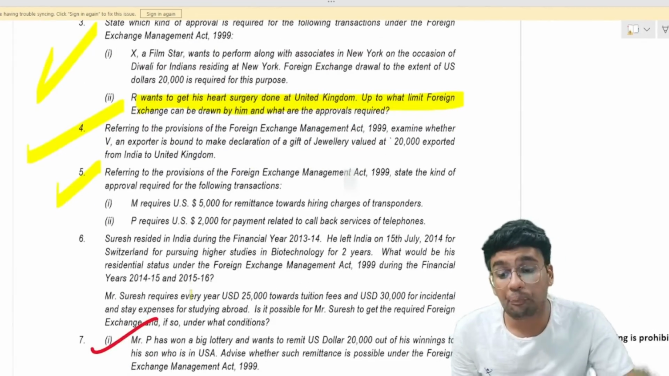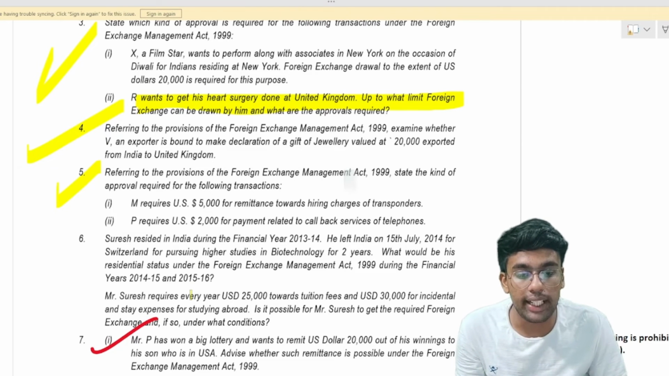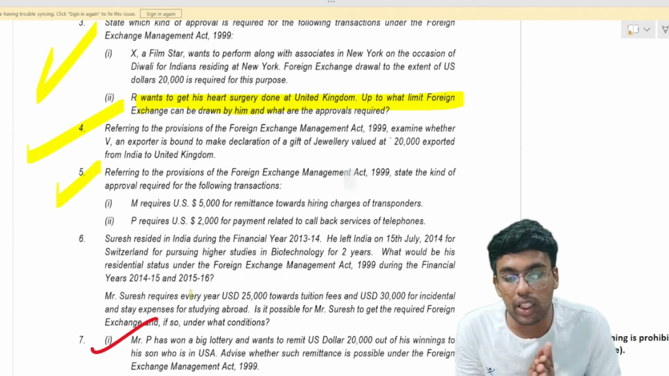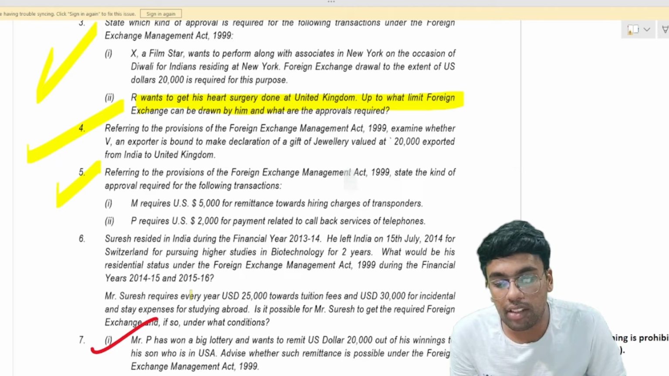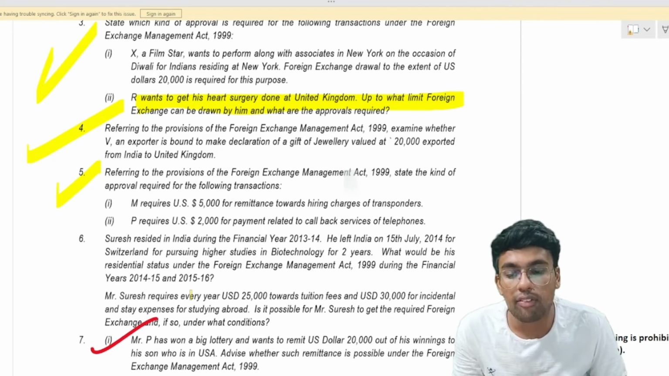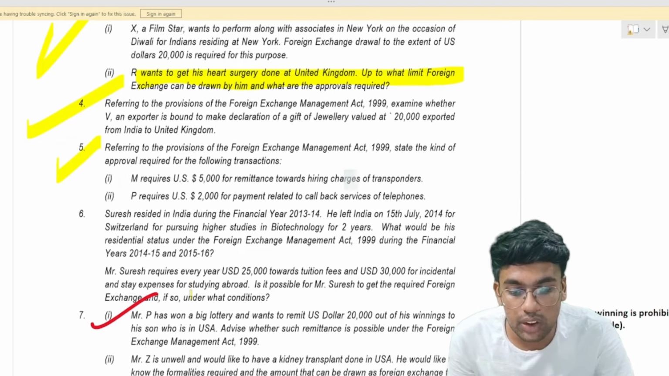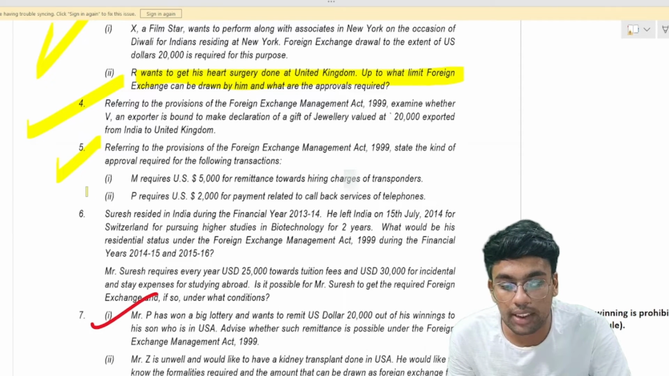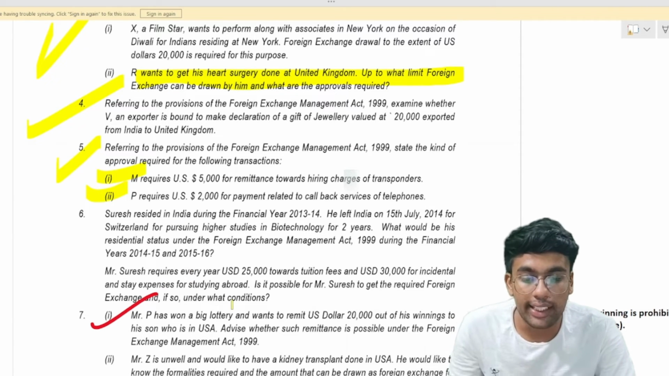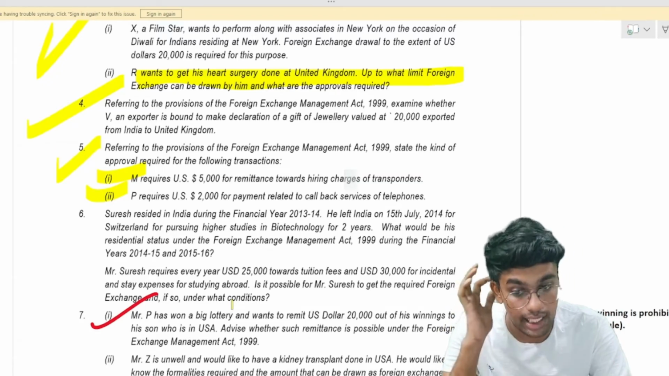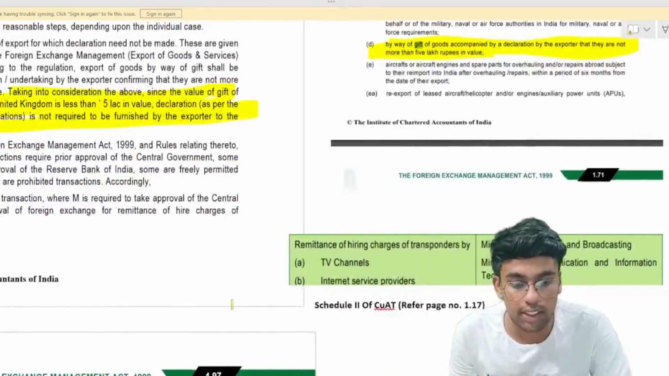Question number 5. Referring to the provisions of FEMA 1999, state the kind of approval required for the following transactions. M requires $5,000 for remittance toward hiring charges of transponders, and P requires $2,000 for payment related to callback services of telephone. I think certain restrictions are there on these two, so let us discuss what restrictions are given.